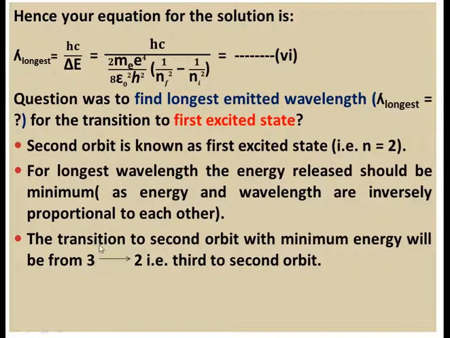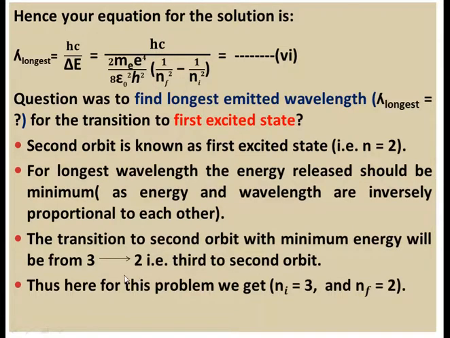So this is your initial position, the third orbit of the hypothetical particle, and this is your final position, the second orbit. Thus for this problem, ni, your higher energy level, is equal to 3, and nf, your lower energy level, is equal to 2.